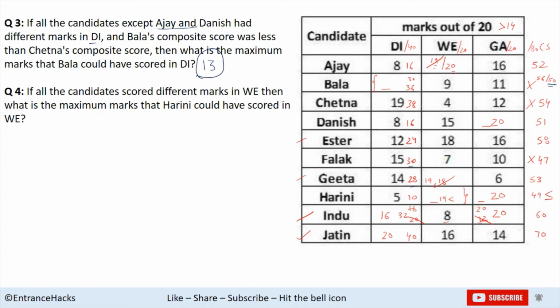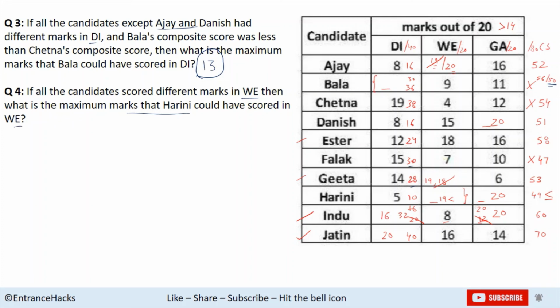Now, next question. If all the candidates scored different marks in WE, then what is the maximum marks that Harini could have scored in WE?